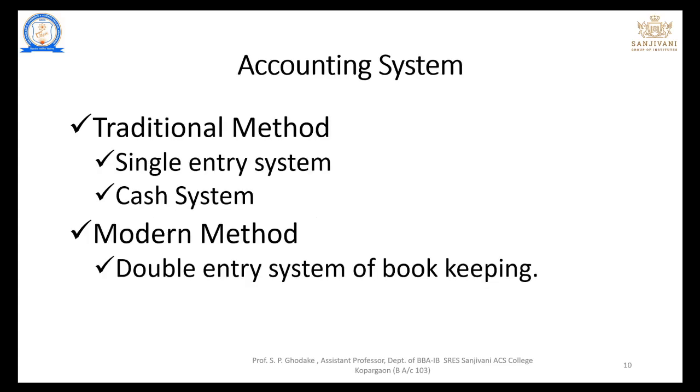How to journalize? In the accounting system generally there are two types of bookkeeping, that is the Indian system and the English system. The Indian system is called the traditional method and the English system is called the modern method. Now the traditional method is again of two types, that is single entry system and cash system. We'll see in detail what a single entry system is.